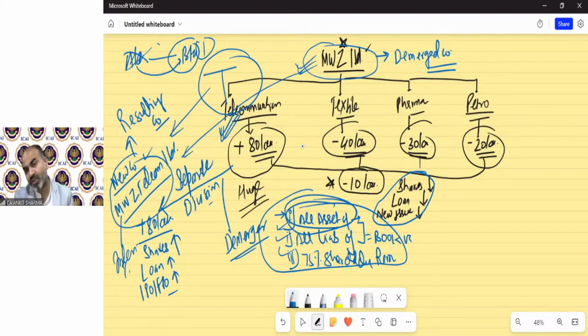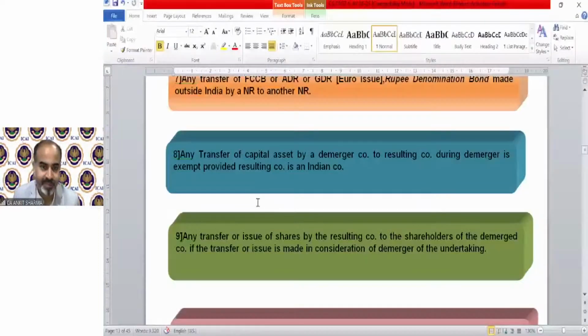So that was the definition of demerger. We have understood the meaning of demerger, the meaning of demerged company, and the meaning of resulting company, and the provisions are exactly the same as in case of amalgamation. Why did I explain the meaning of the demerger concept with the help of an example?